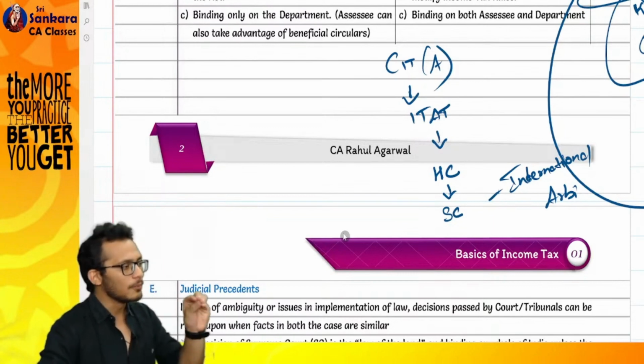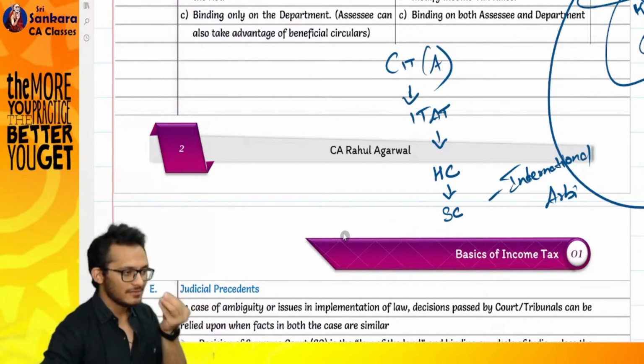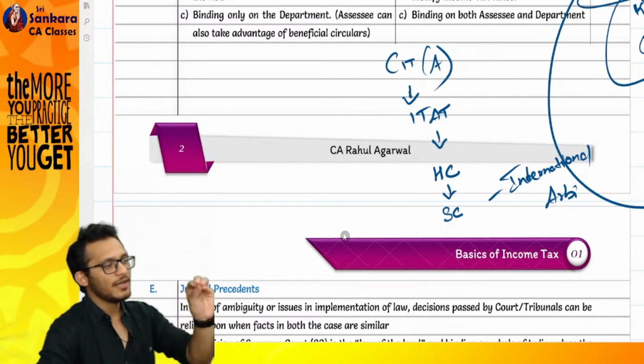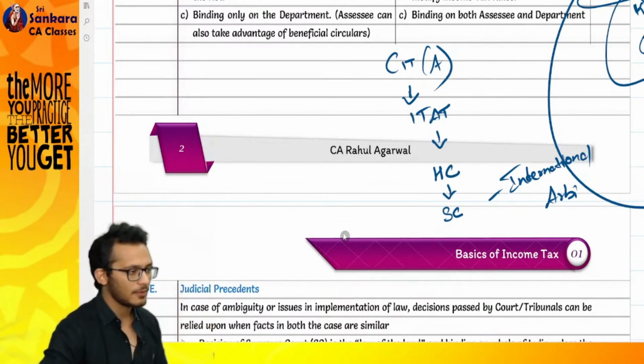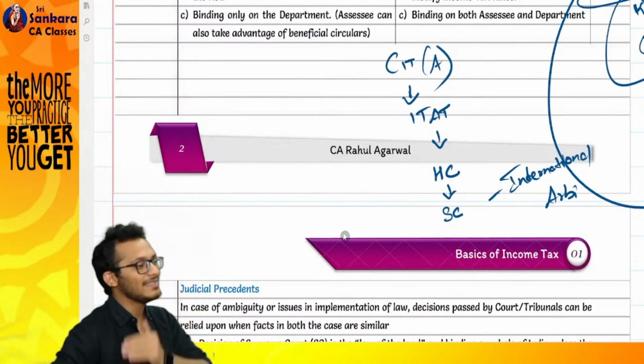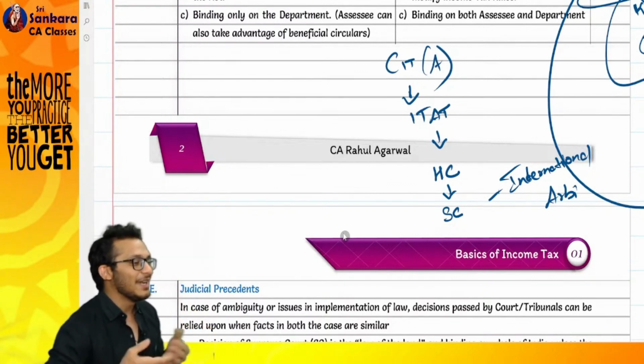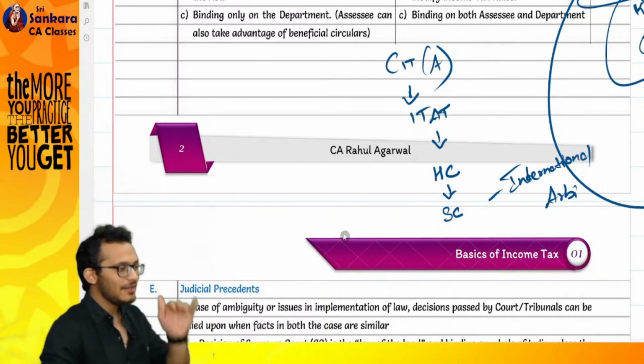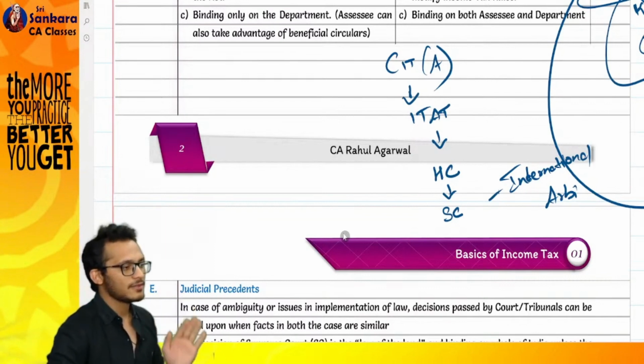I know things have gone boring until now. You're staring at my face, everything is happening. I know, but it was important. If something has gone into your head and you have understood a bit of it, that is enough for you. Things will go very exciting from now on. I'll ensure you that, because now we are entering the subject. Now is where I'm getting into my strong area. But until now, are you okay with what we have discussed?